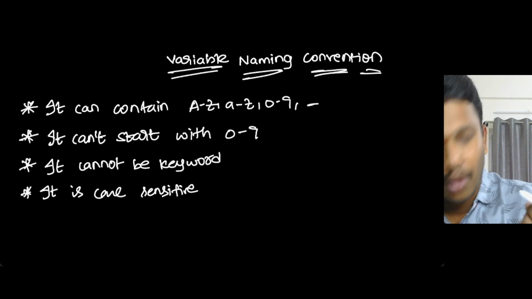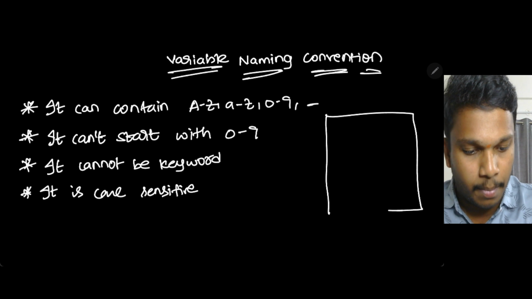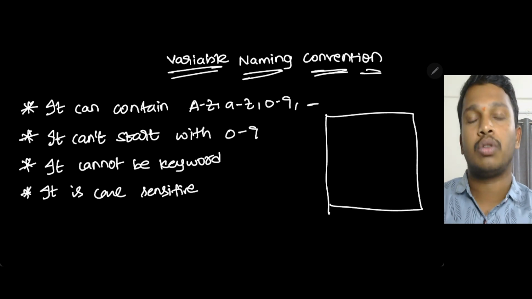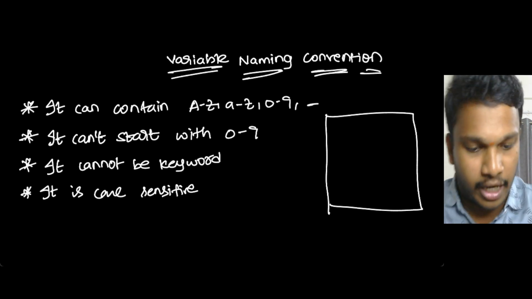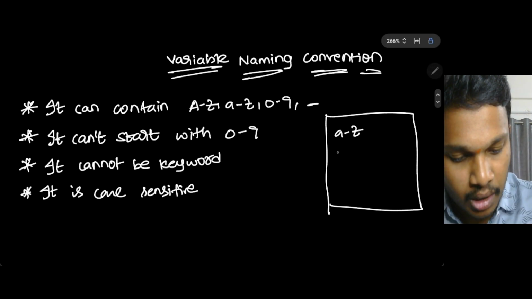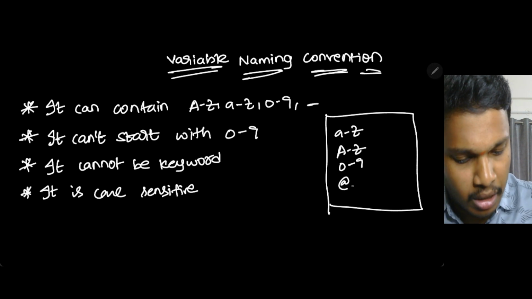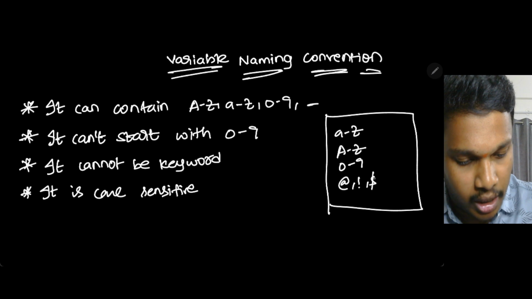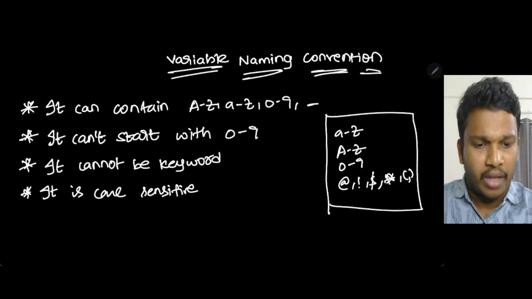Normally, when giving a name in Python, you could use any button you see on your keyboard: small a to small z, capital A to capital Z, 0 to 9, and symbols like dollar, at the rate, and many more.